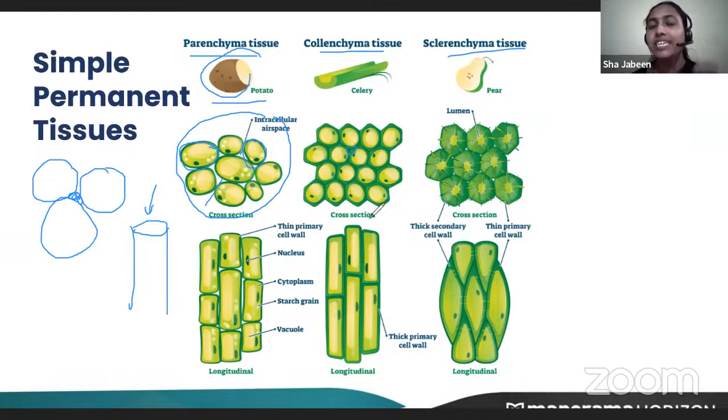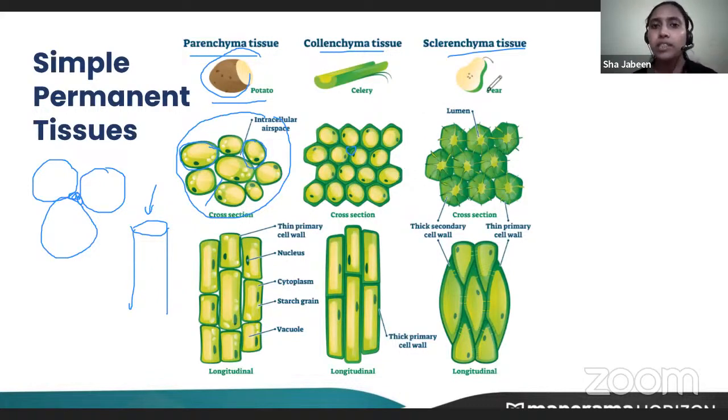Yes, okay. One person has given that sometimes parenchyma has chlorophyll in it and performs photosynthesis. Yes, very right. In the leaf and the stems mainly, below the epidermis, you will find parenchyma, and this parenchyma contains photosynthetic pigments, chlorophylls, and they undergo photosynthesis. This work is also done by it apart from providing flexibility.